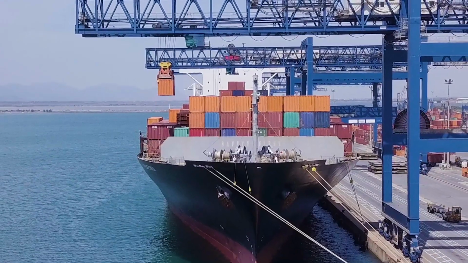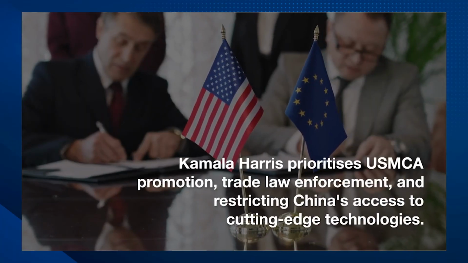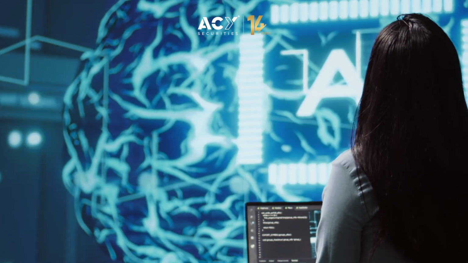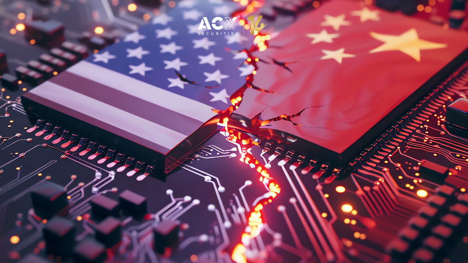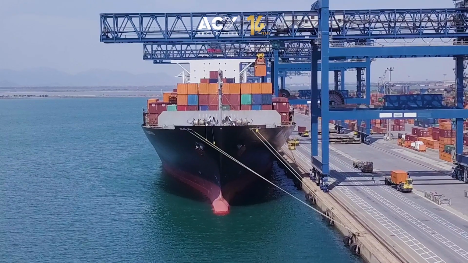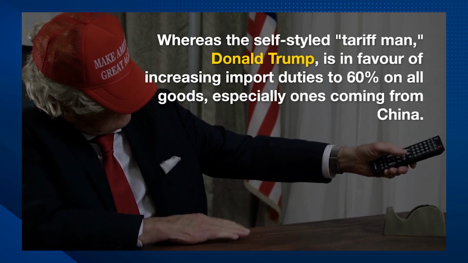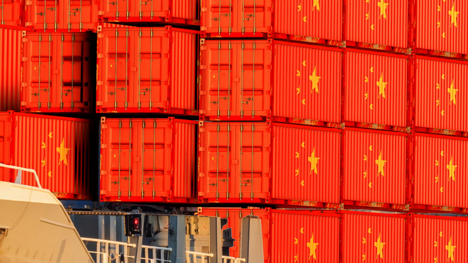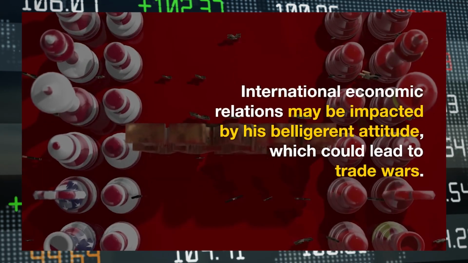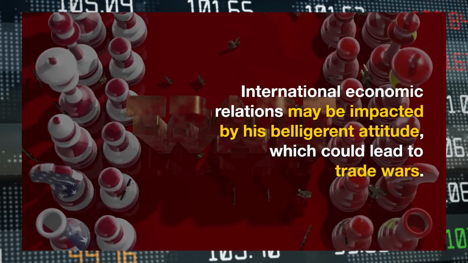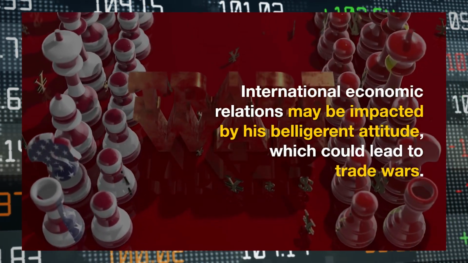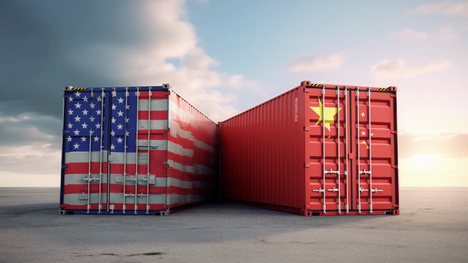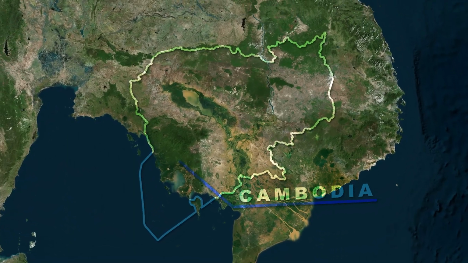Trade and foreign policy. Kamala Harris prioritizes USMCA promotion, trade law enforcement, and restricting China's access to cutting-edge technologies. Whereas the self-styled tariff man, Donald Trump, is in favor of increasing import duties to 60% on all goods, especially ones coming from China. International economic relations may be impacted by his belligerent attitude, which could lead to trade wars. Forex markets are directly impacted by these trade restrictions, especially those in developing nations.